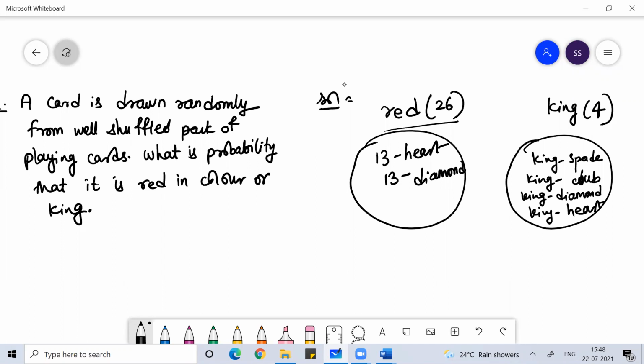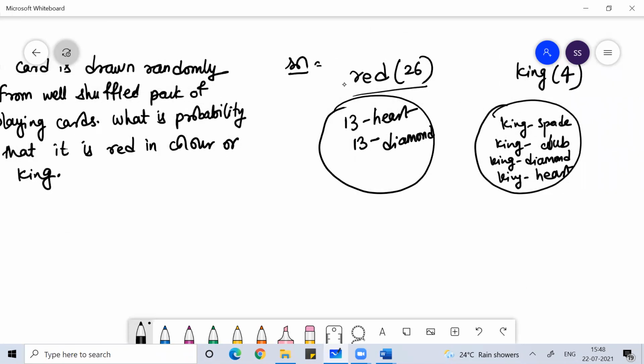What happens, guys? Here we need to remember a few symbols: union symbol, intersection symbol, and all.